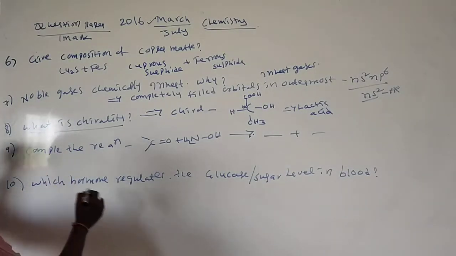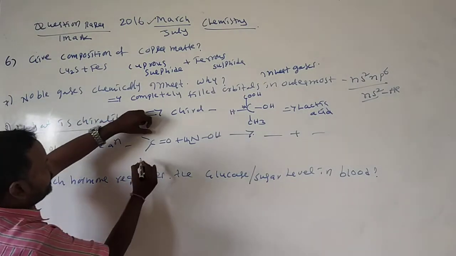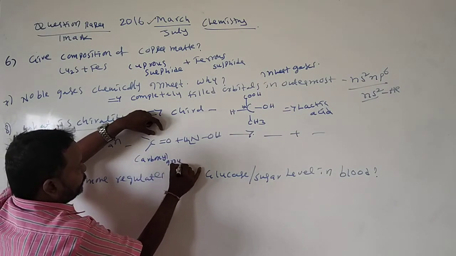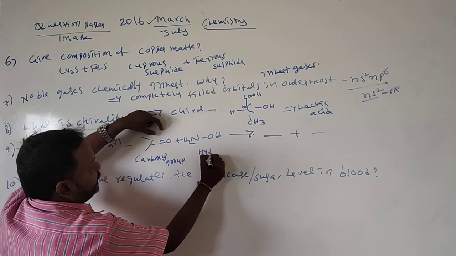Next, complete the reaction. This is the carbonyl group, C double bond O, called the carbonyl group. It reacts with hydroxylamine.